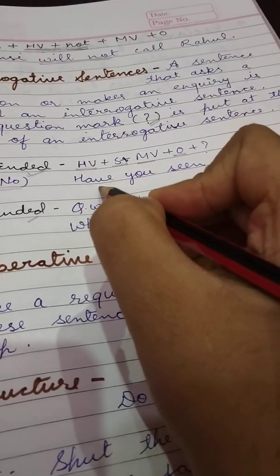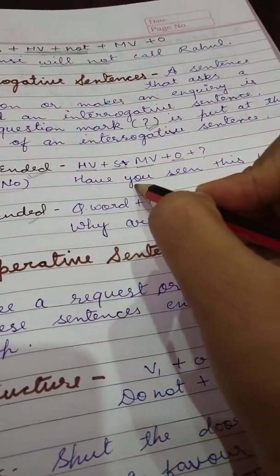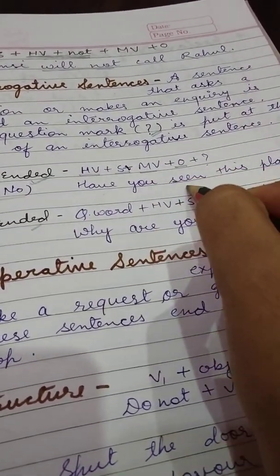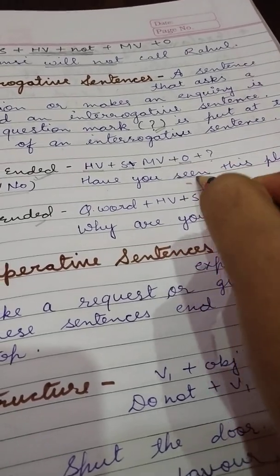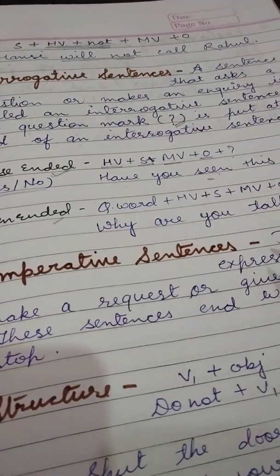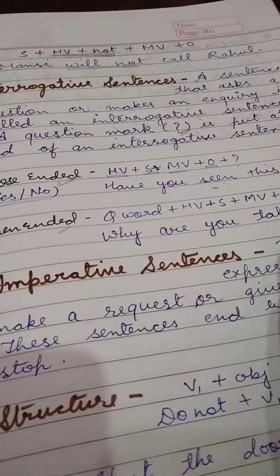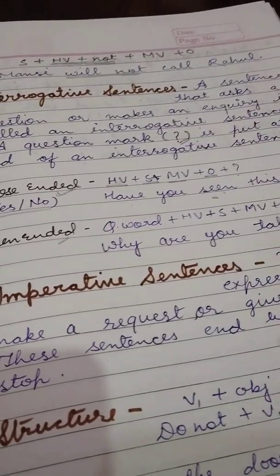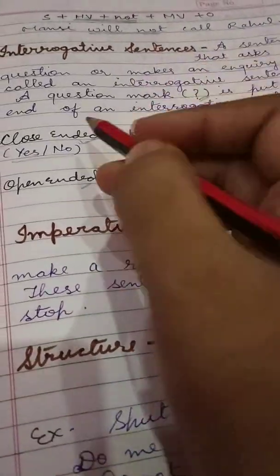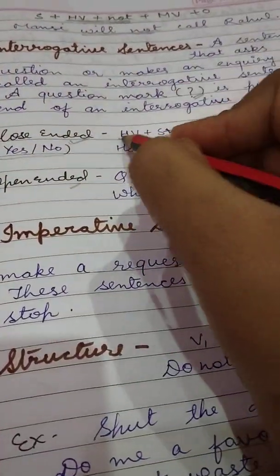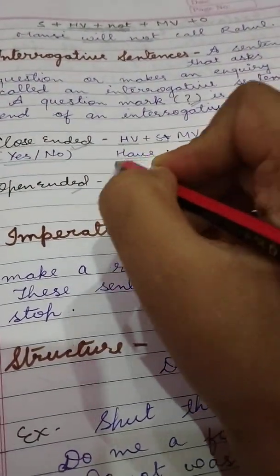Like, have is the helping verb, you is the subject, seen is the main verb and this place is the object. Have you seen this place? Then what will you give as the answer? Yes. This is known as close-ended, in which firstly we use the helping verb.